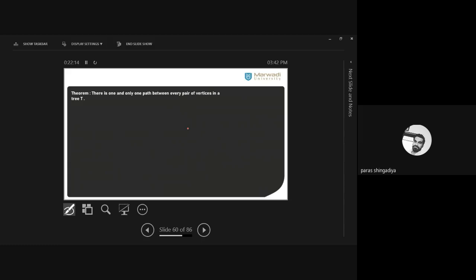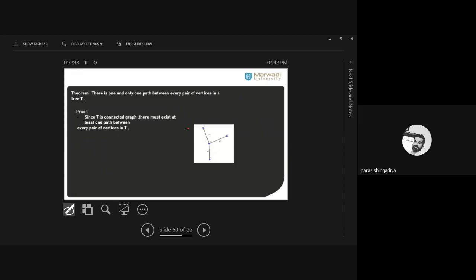For example, an overbridge. What is an overbridge? There are multiple roads. You can use the ground road, and you can also use the overbridge to reach the same place. That is a multiple route. But now here we prove that there exists only one path between any pair of vertices in a tree. Take any two vertices from the graph, there exists only one path. You have to prove this. Why does only one path exist? Why are there not multiple? So let's prove it. It's very easy.